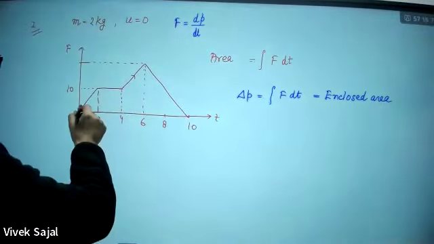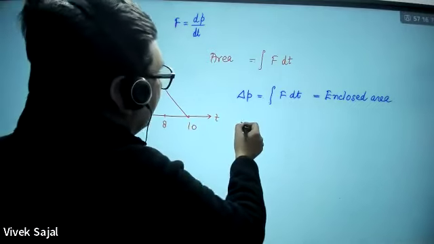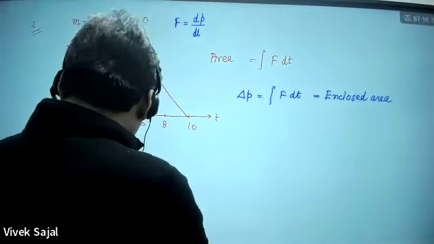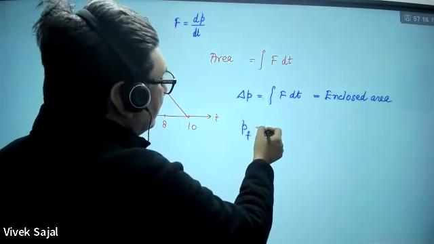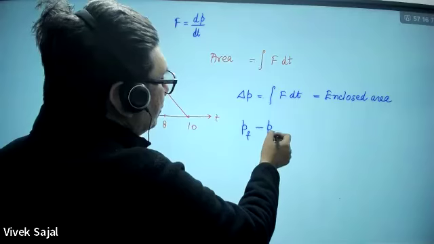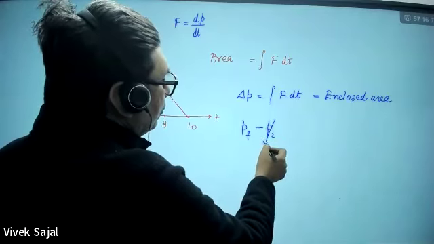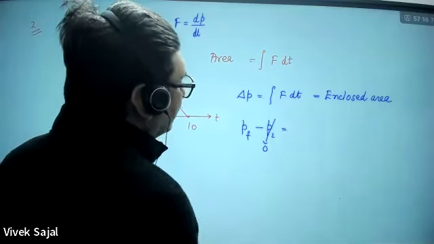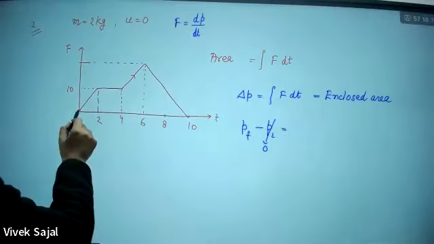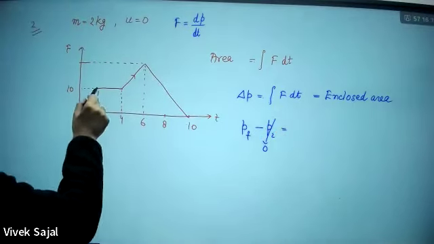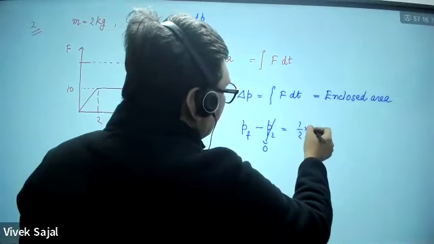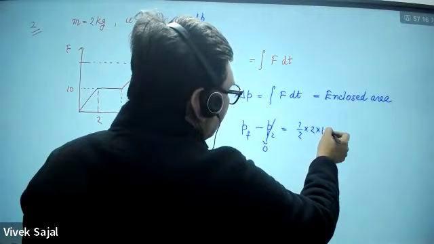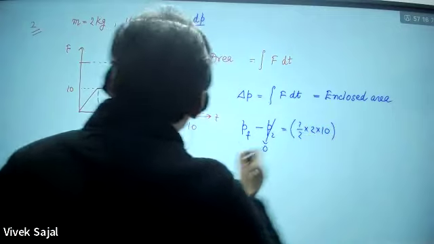Okay, so this quantity calculated, initial, so this will be PF. Change in momentum will be PF minus PI. PI was 0, because the body was starting from rest. Find out this area. So first will be 1 by 2 into 2 into 10, the first triangle.